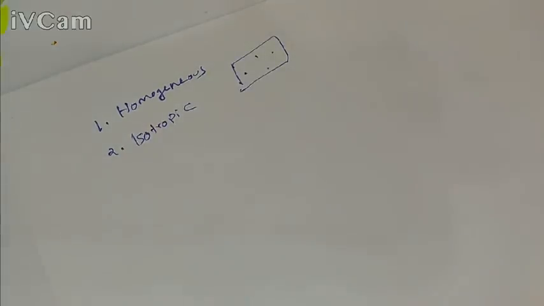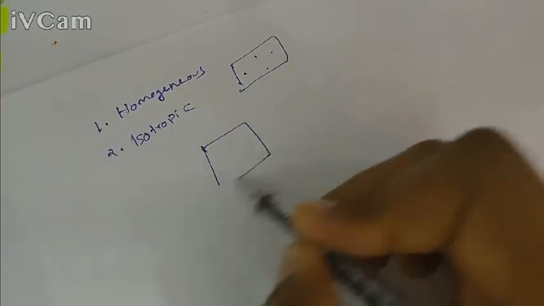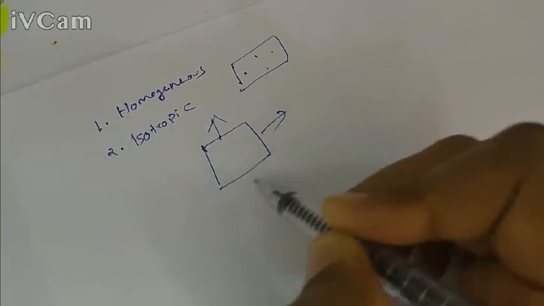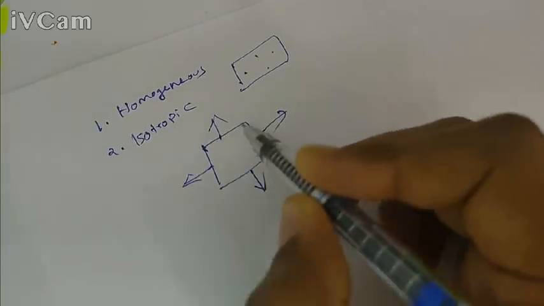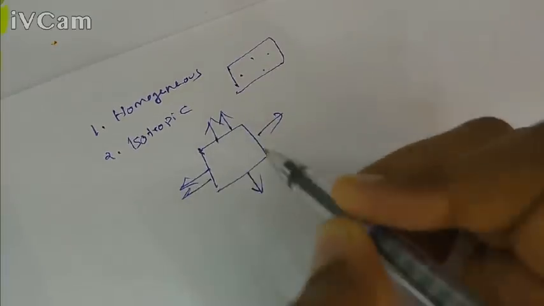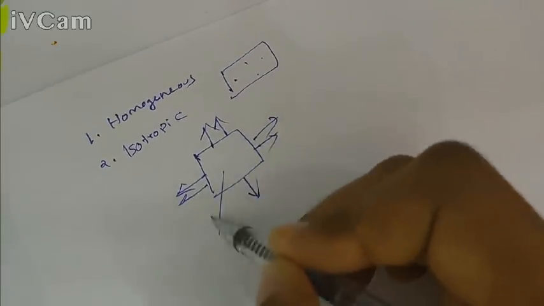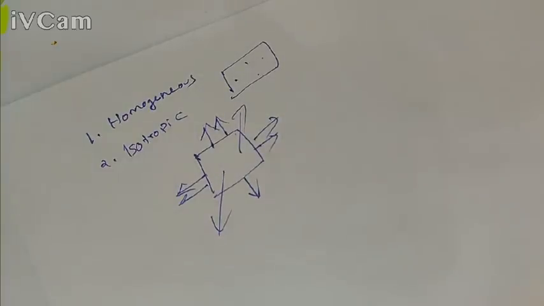We know what isotropic material is. The properties will be the same in every direction. Any property, it may be mechanical, electrical or magnetic, will be the same in any direction. That is isotropic material. For anisotropic material, the property will be dependent upon the direction considered. The property will be different in different directions.